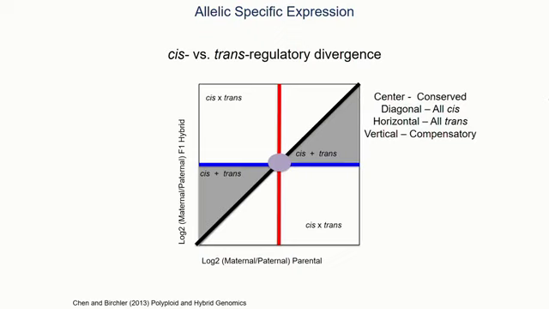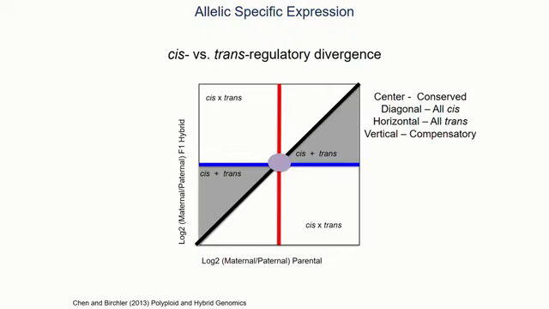What we'd expect is to find everything to pile up right here in the center, which shows no cis or trans divergence or any interactions between cis and trans acting regulatory elements. Anything that's on the horizontal blue line indicates trans divergence, so operating from a different chromosome.